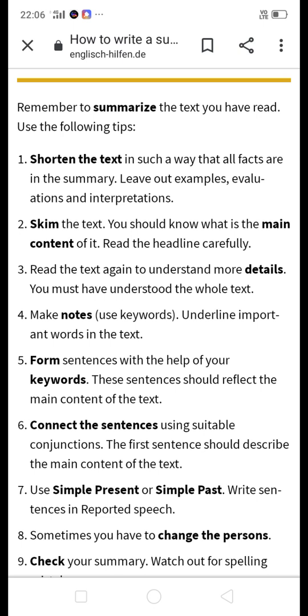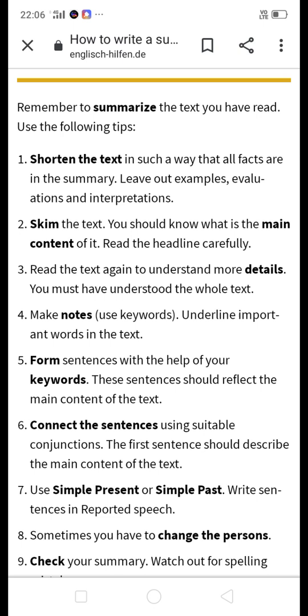Do not give your own views or opinions in the summary, because it is only whatever you understand from the passage. In short, you are going to write the passage as a paragraph. Use appropriate vocabulary, grammar and language while summarizing the passage.